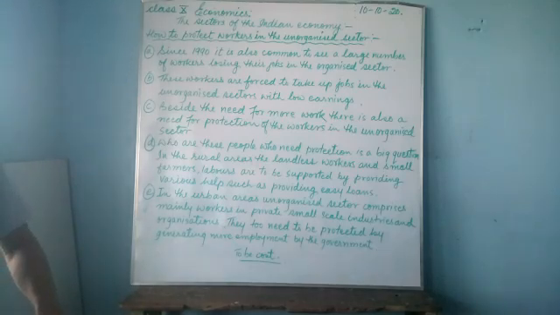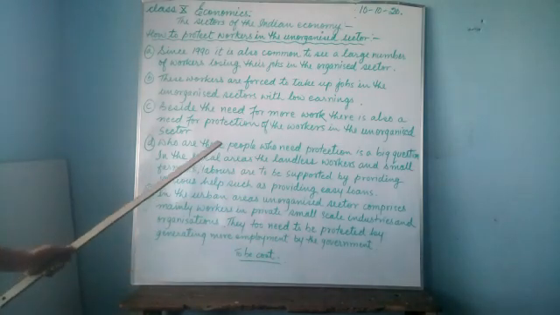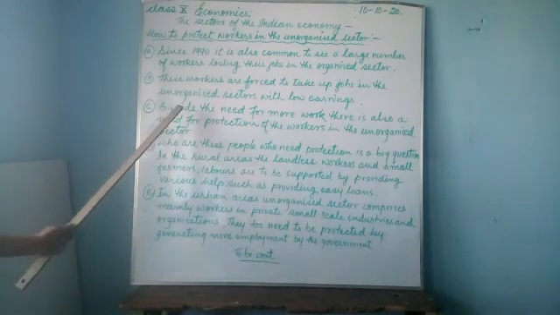Not only that, they have to work long hours with poor conditions of work. Their health will go down because they have to work for a longer period. They have no time for the family as well. They cannot provide much time to their family because they have to work long hours. And the work is uncertain. Anytime they can be sent away or removed from the job. There is no security. We have already learned about the unorganized sector.